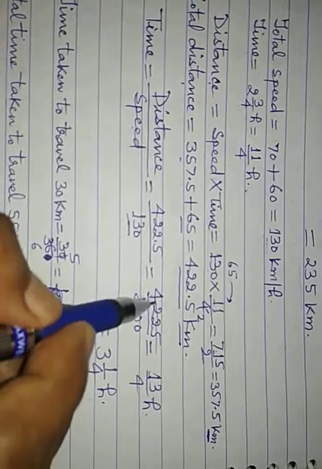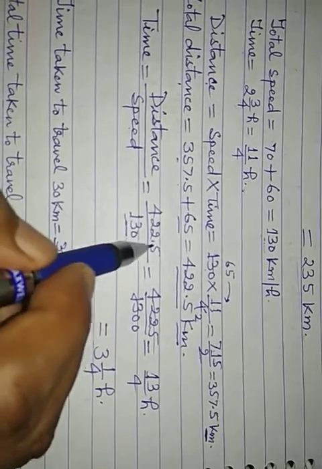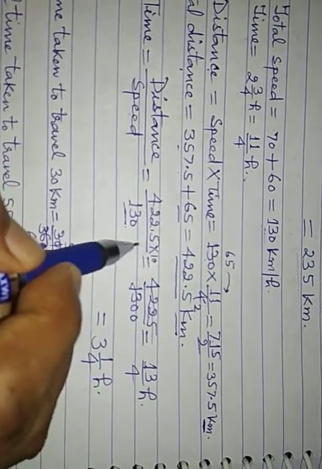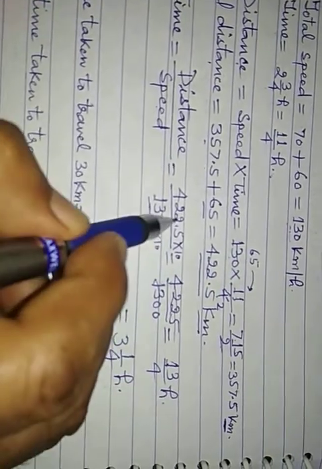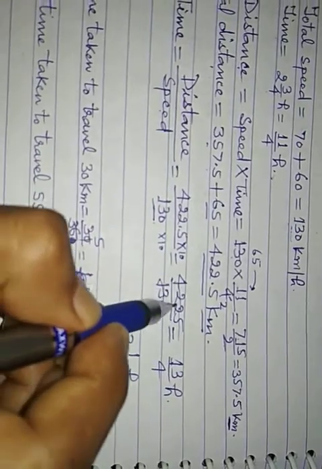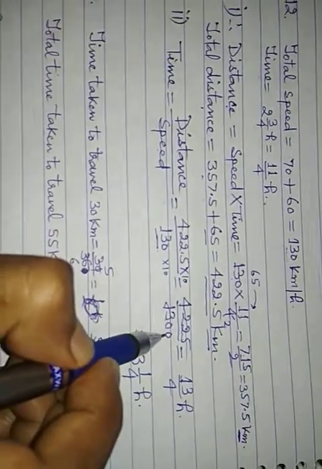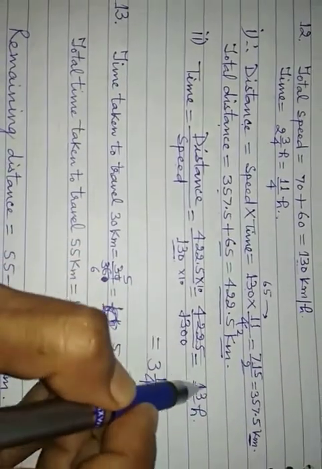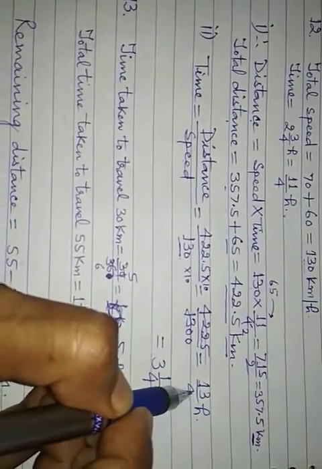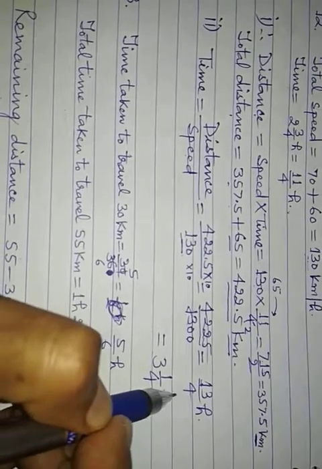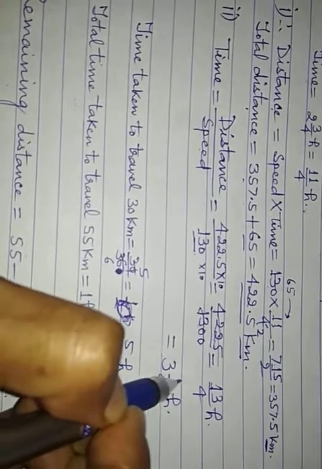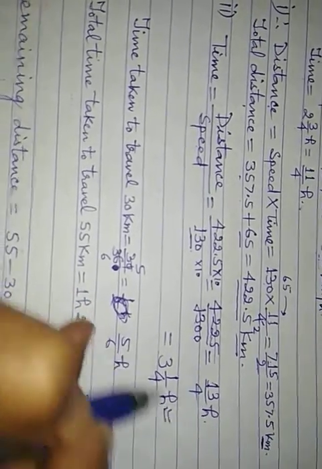So 422.5 upon 130. Multiply by 10, so you will get 4225 upon 1300. Simplify it, divide both by 5. Ultimately you will get 13 upon 4. 13 upon 4 means 4 threes are 12, 1 is 13. So 3 whole 1 upon 4 hours. So this is second part.